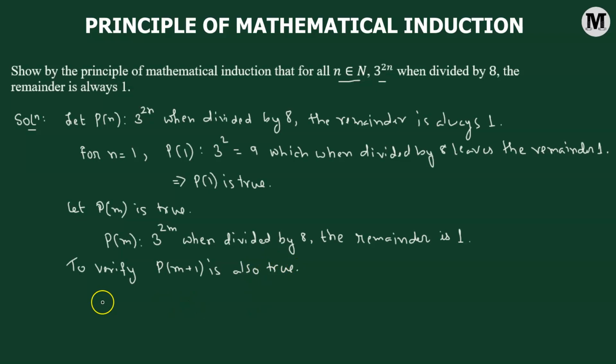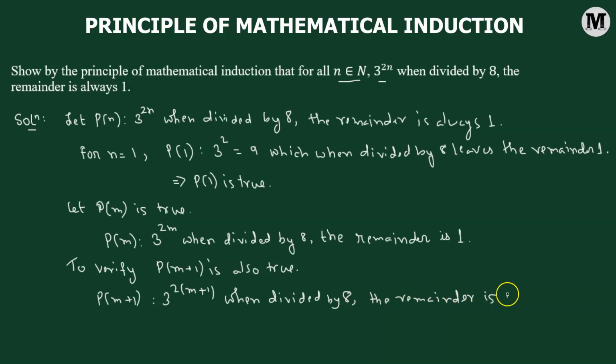So let's try to understand P(m+1). P(m+1) is simply 3 raised to the power of 2 times (m+1). This is the expression, and when we divide it by 8, it also leaves the remainder 1. So this is our goal: to verify that the expression 3 raised to the power of 2(m+1), when divided by 8, also leaves a remainder of 1. So how shall we show that?